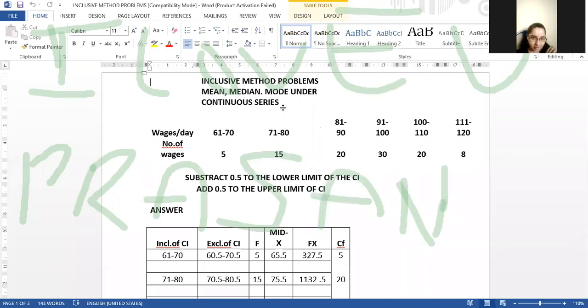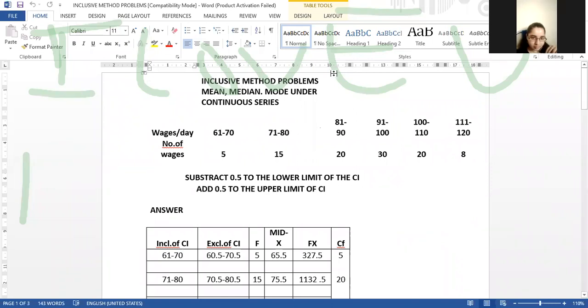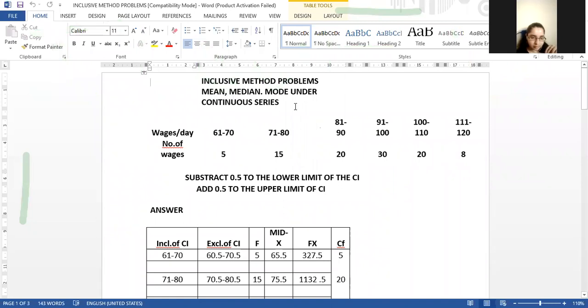Please don't leave this one, because it's very, very important and a 14 marks question. Inclusive method problems, mean, median, mode under the continuous series. Again, we are going to solve a continuous series problem.